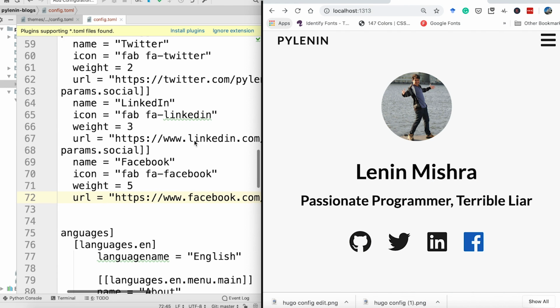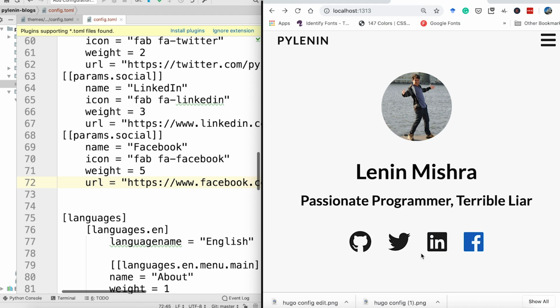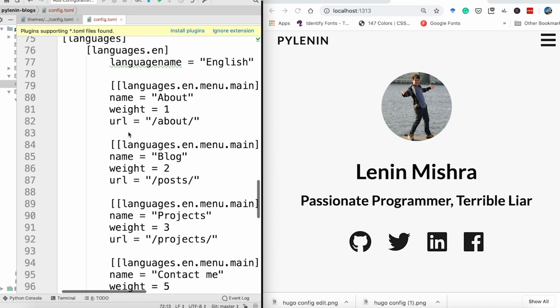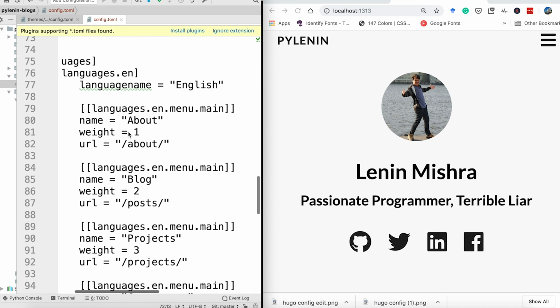Okay, so now we have 4 different social media icons. You can put as many as you want. Just remember to change the weights. Maybe nothing happens otherwise, but it's good to keep everything coherent. Okay, then we have the languages parameters here. And then here, this is important.